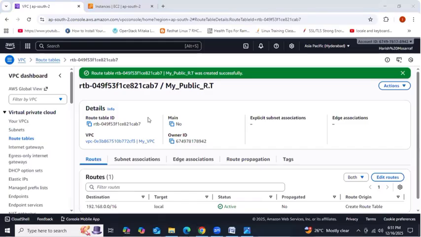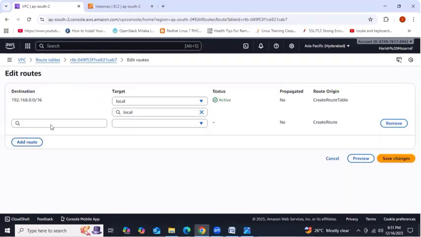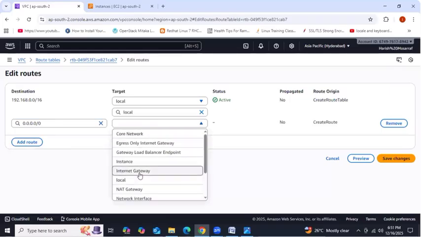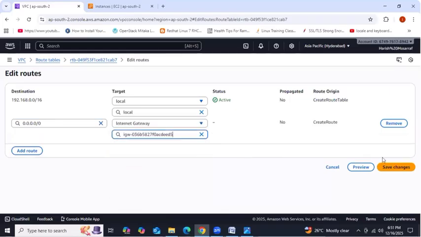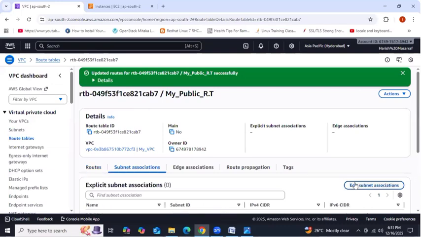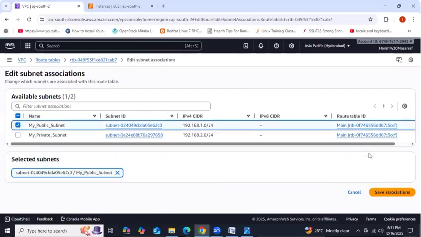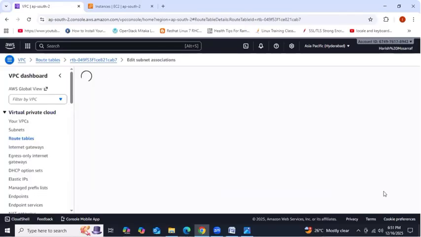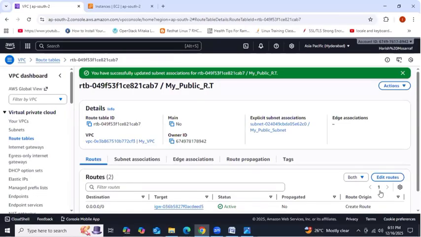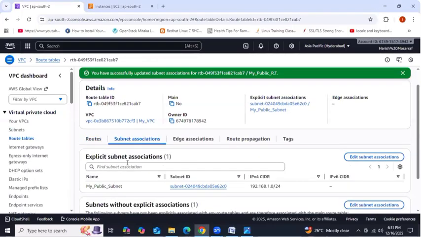The route table got created successfully. Then add route. We are adding the IGW. Already you know that, right? And then save changes. And then go to subnet associations, edit subnet associations. Which one do we need to select here? That's it. Simple. You have learned AWS now. You're saying we need to select the public subnet, right? That's it. So we need to select the public subnet. Clear, guys?